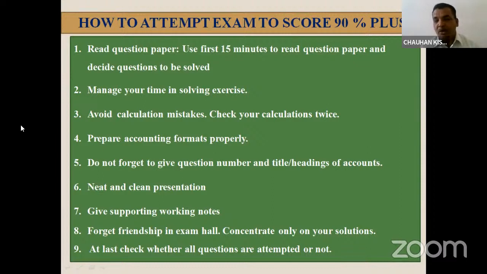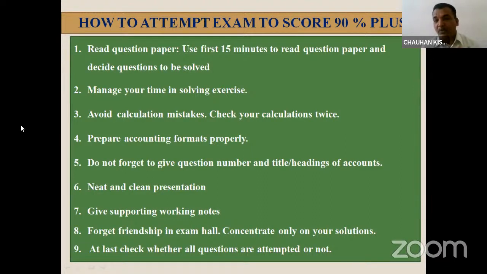Manage your time in solving the exercise. If the question is of 2 marks or 3 marks, then it should be solved within 5 minutes or maybe before that. You do not have to give more time in the question of 2 or 3 marks. So manage your time in the examination hall. Otherwise, what will happen? 12 questions are there. You know all the answers, but you can't complete your paper because you have not managed your time. So you have to manage your time.